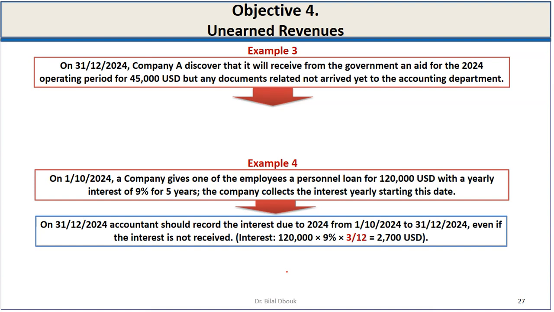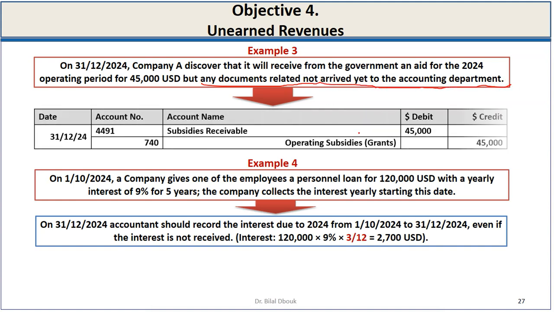Let's see another example. At the end of year 2024, Company A discovered that it will receive from the government an aid for the 2024 accounting period of $45,000, but no documents have arrived yet. So we record the revenue in the correct account. Here we credit 740, operating subsidies, related to grant revenues, and we debit 4491, subsidies receivable.